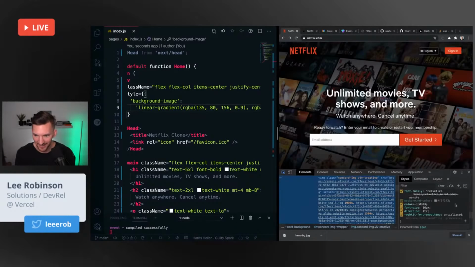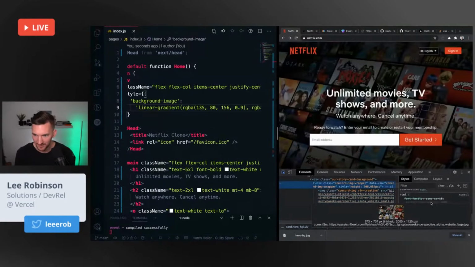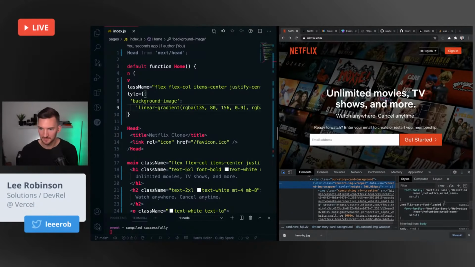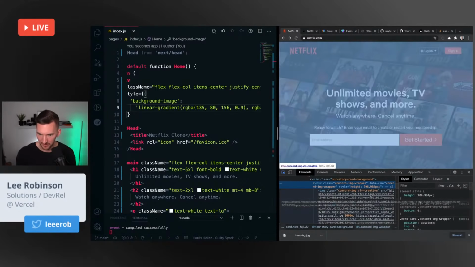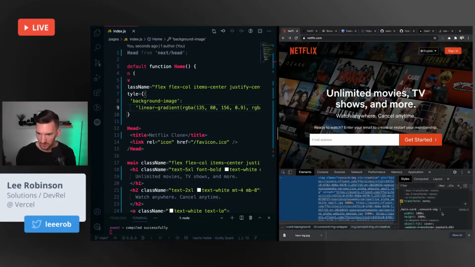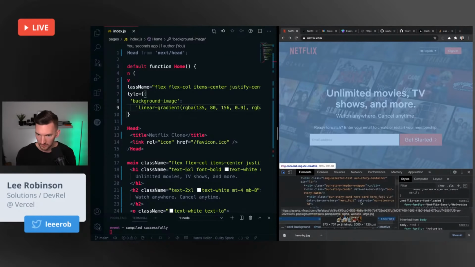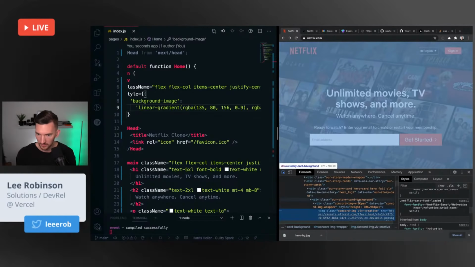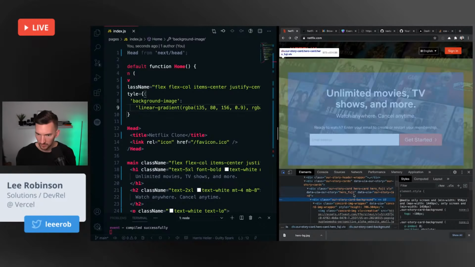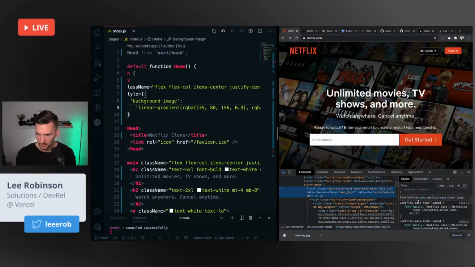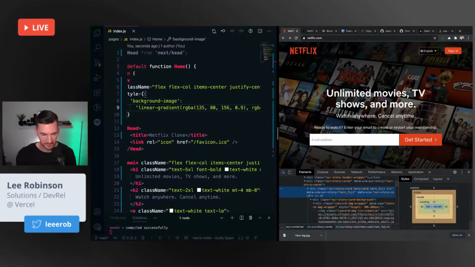Let's do whatever they had. Let's see if we can find it. Oh, here's the image. Where's their overlay? Looking for a gradient.